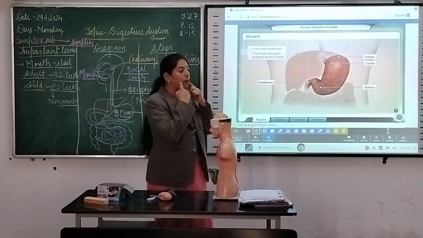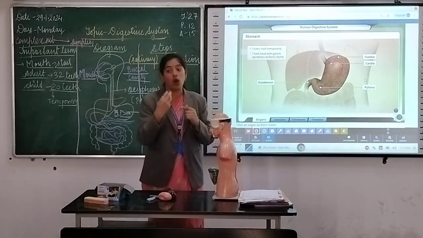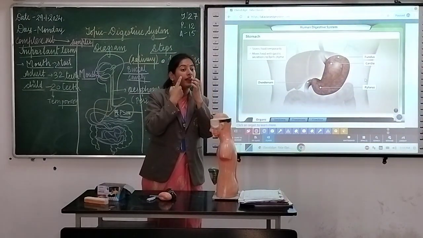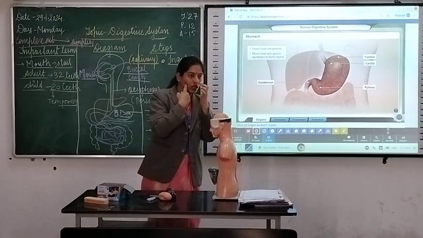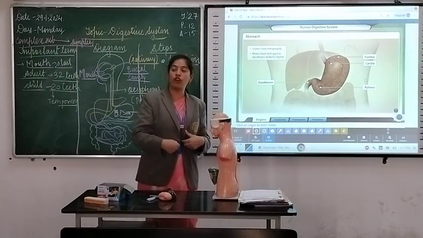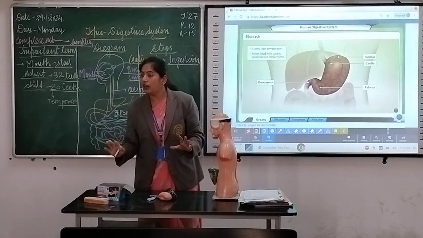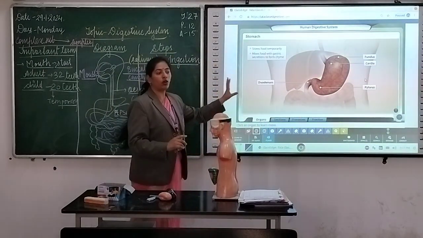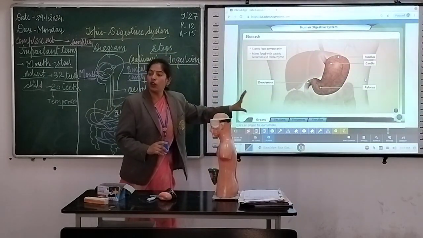For example, if she has eaten something like bread or chapati, it is carbohydrate. The digestion of carbohydrate is done in our mouth. After that, the food goes inside. In our stomach, the digestion of protein is done. Clear? So carbohydrate and protein digestion are done. Have you studied about that? Stomach clear? Now shall we move on?